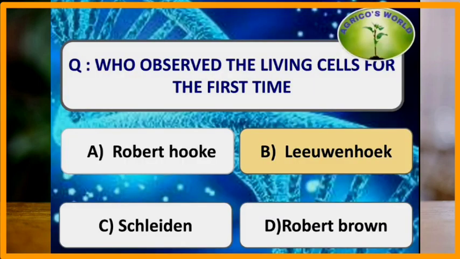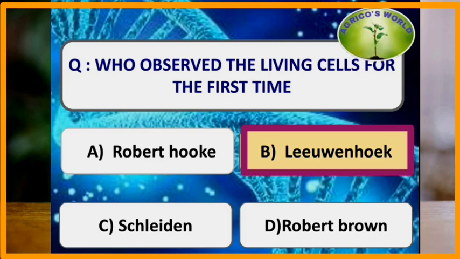Who observed the living cells for the first time? Robert Hooke observed the cells for the first time. He observed the cell in cork cells, which is a dead cell. But here it is clearly mentioned who observed the living cells for the first time. So the living cells were first identified by Leeuwenhoek.